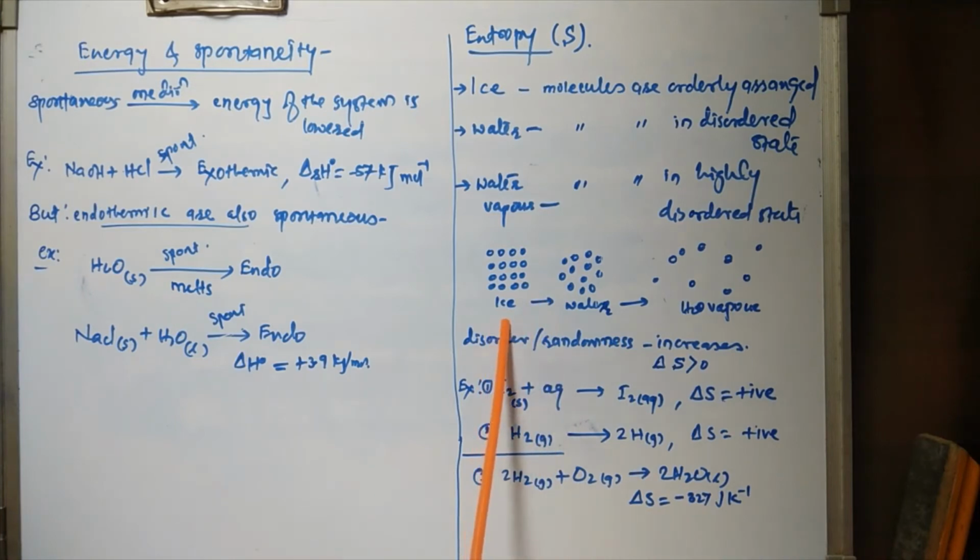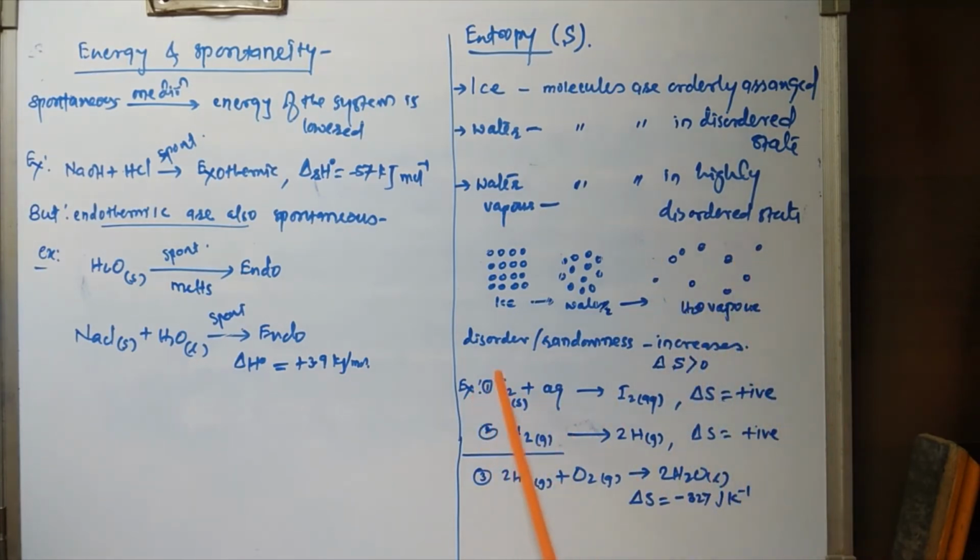Here, in case of the ice, the arrangement of the water molecules is in an ordered state. Further, if ice melts to form water, the orderly arrangement of the water molecules collapses and the disordered state of the water molecules is found. Further, when water is converted to water vapors, the water molecules are found in a highly disordered state.